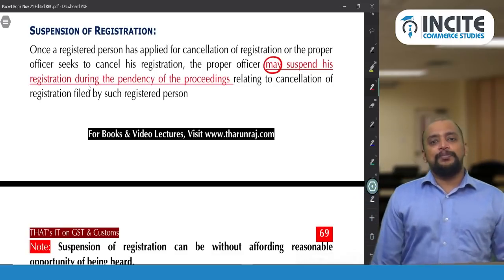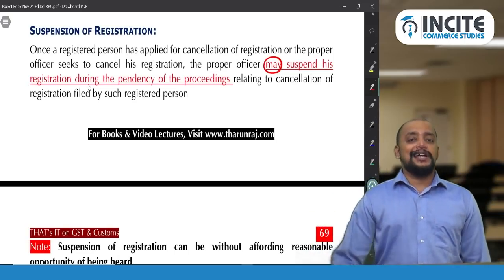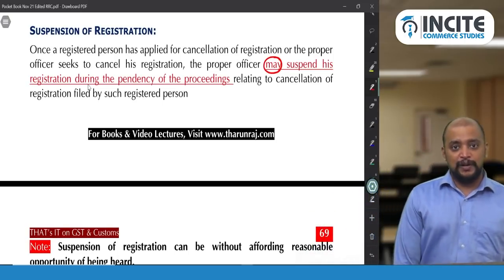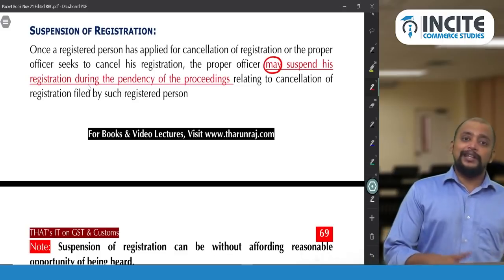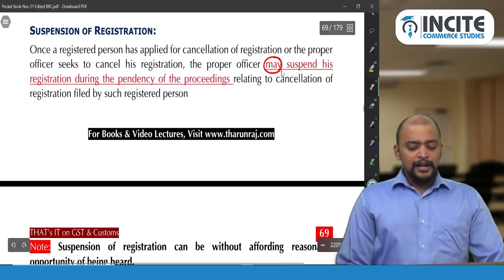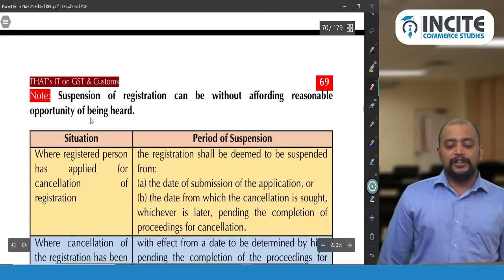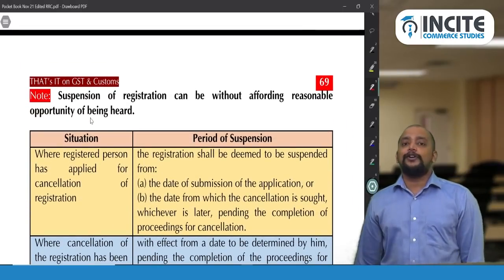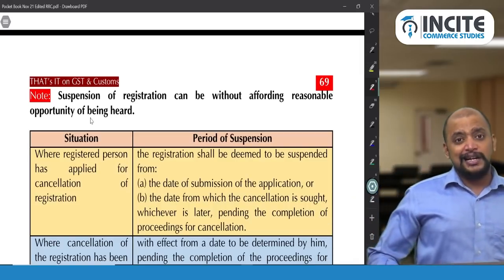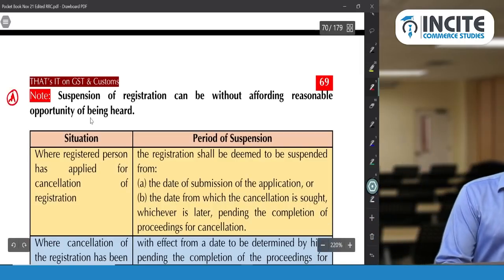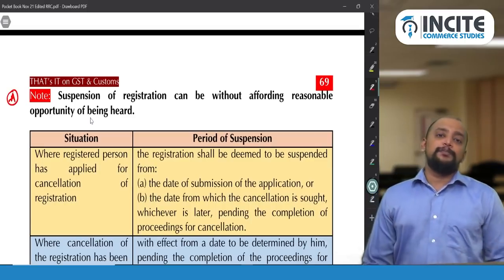So once you make application, you know that there is suspension. When the proper officer initiates cancellation also, immediately the registration will be suspended. So there is no compulsion for the opportunity of being heard, but if they want, they can give. Okay. Relating to cancellation of registration, suspension of registration can be done without affording any reasonable opportunity of being heard. If they want to give, they can give, but there is no compulsion on their part. So this is the latest amendment. Previously opportunity of being heard should be given, but now it is not compulsory.